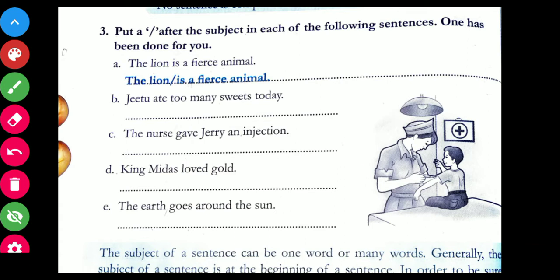Okay? Let's take the next sentence. "G2 ate too many sweets today." So "ate" over here is the verb. If we ask the question, who ate too many sweets today? The answer is G2. That is why we have placed a slash after G2. So the answer is G2 slash ate too many sweets today.